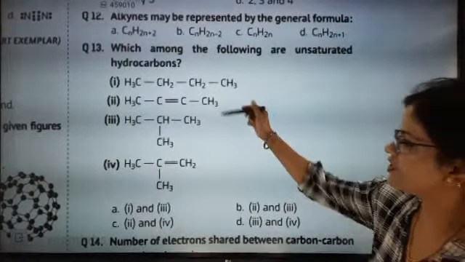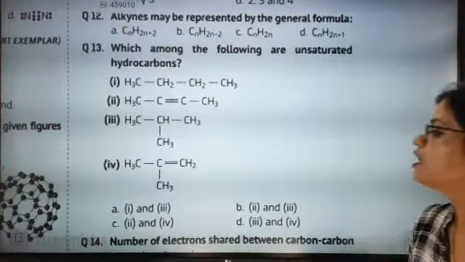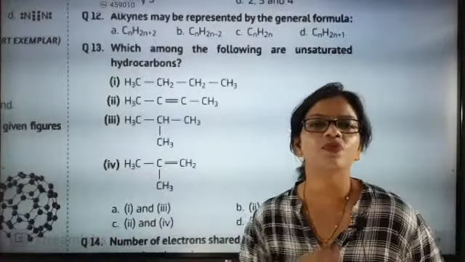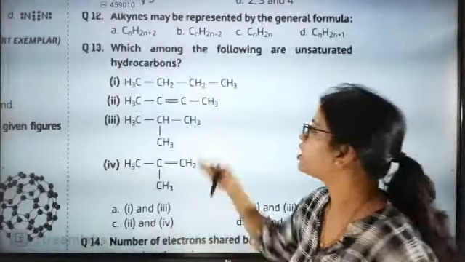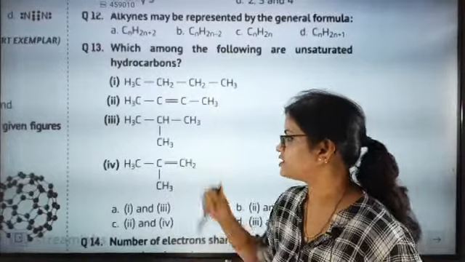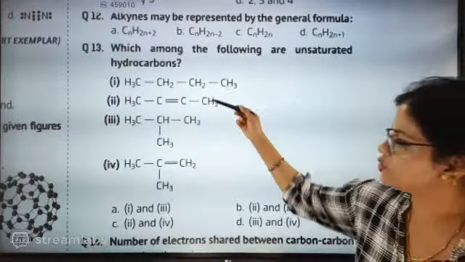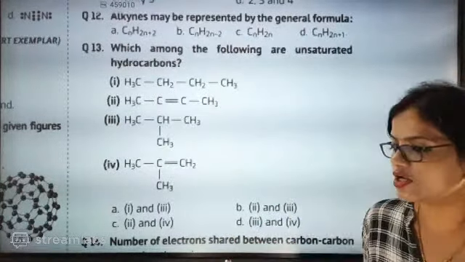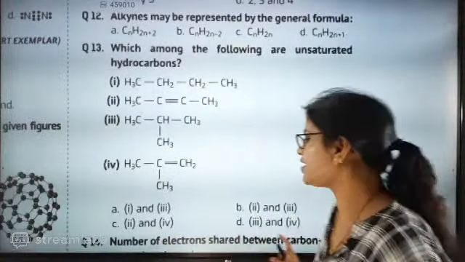Options 2 and 4 have a double bond. Here also a double bond is there. Unsaturated hydrocarbons mean those having either a double bond or a triple bond. So this one has a double bond and this one has a triple bond. They are exactly options 2 and 4, called unsaturated. So option C is going to be the correct answer.